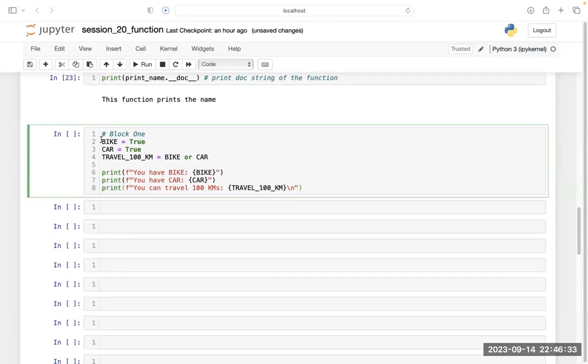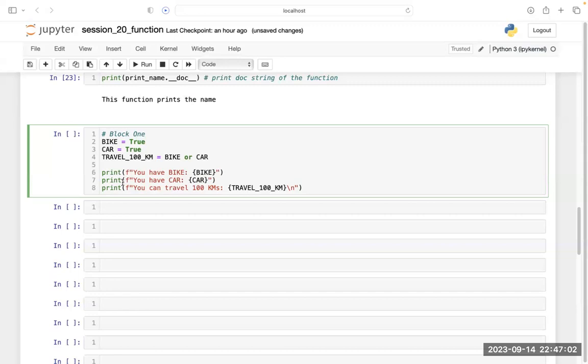Here I have taken two variables, bike and car, and I have given the value of bike as True and car as True. And there is a third variable, travel_100_kilometer, which is bike or car.